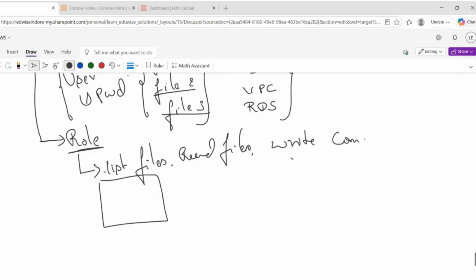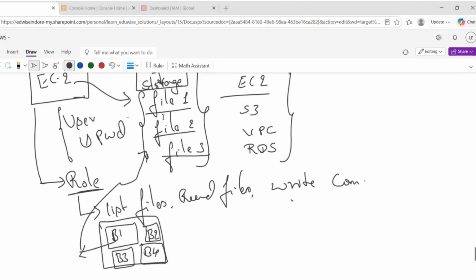Yeah, this is S3 storage. In that we do have multiple buckets. Bucket one, what a bucket means, I will explain everything. So here this is bucket 3, this is bucket 4. In bucket 1 we have three files called file 1, file 2, file 3.